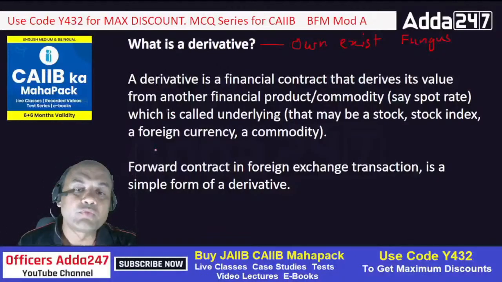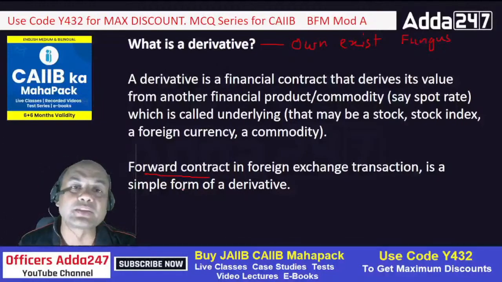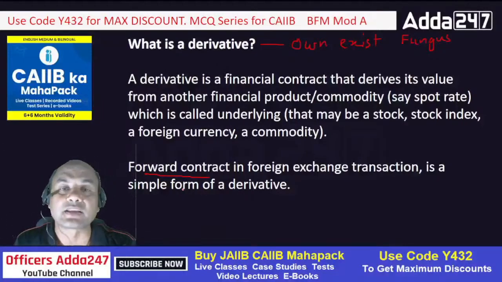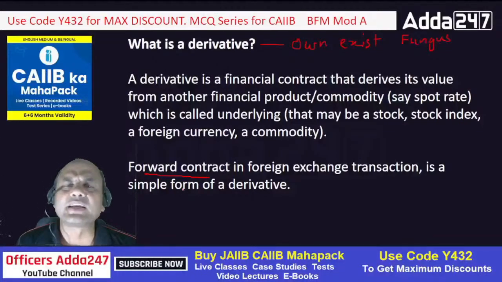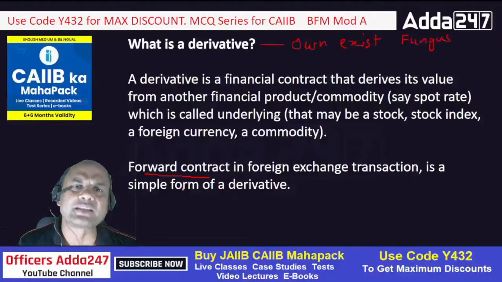Okay, forward contract in foreign exchange transaction is a simple form of derivative. Forward contract means what? We have studied certain things, like suppose spot rate is given as 70 rupees, then 1 month forward is given as 30-40, next month forward is given as some 50-60, right? So that is basically the forward contract. You have studied this in JAIIB also and in CAIIB also in BFM, right? So that is basically derivatives. That is a part of derivatives.